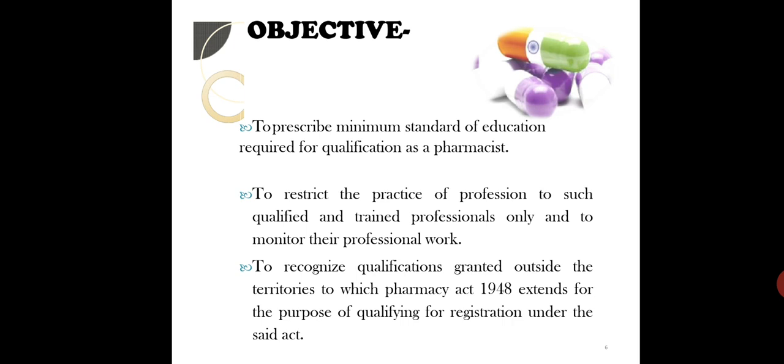So what will be the minimum standards of education that have to be qualified by the person to be a registered pharmacist? To restrict the practice of profession to such qualified and trained professionals only, and to monitor the professional work.